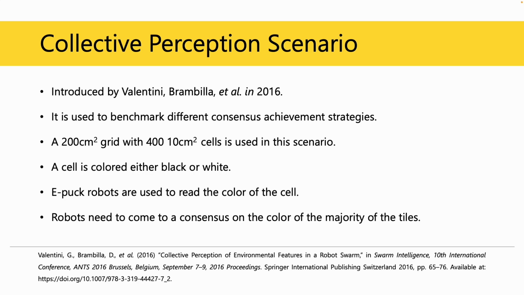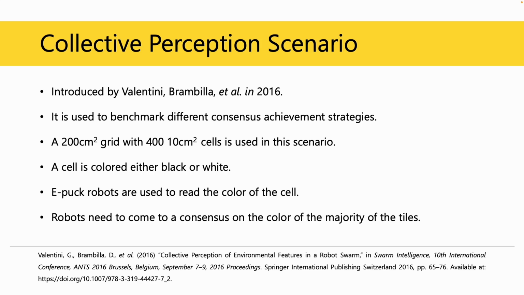In order to benchmark different discrete consensus achievement strategies, Valentini, Brambilla et al. came up with the following collective perception scenario. In this scenario, we have a square grid of area 200 cm square. This grid consists of 400 tiles, each of 10 cm square. These tiles can be either white or black in color. The scenario involves small epoch robots collectively agreeing on the color of the majority of the tiles.